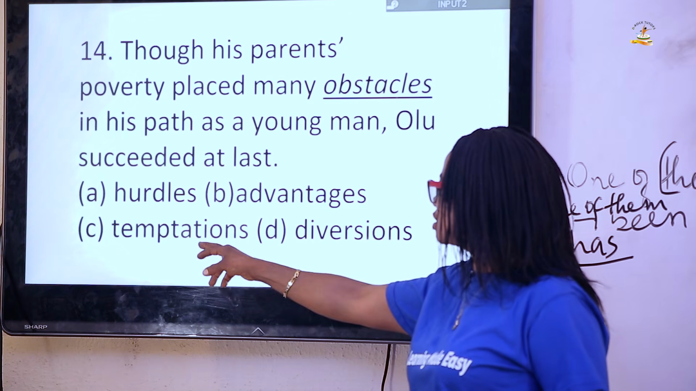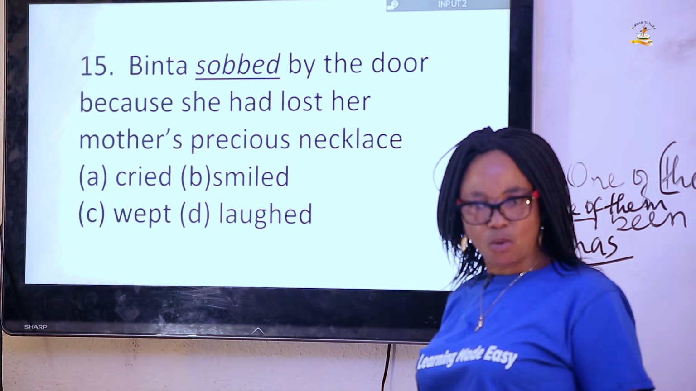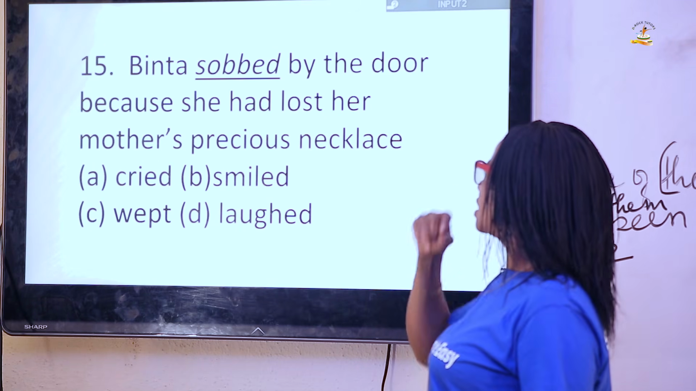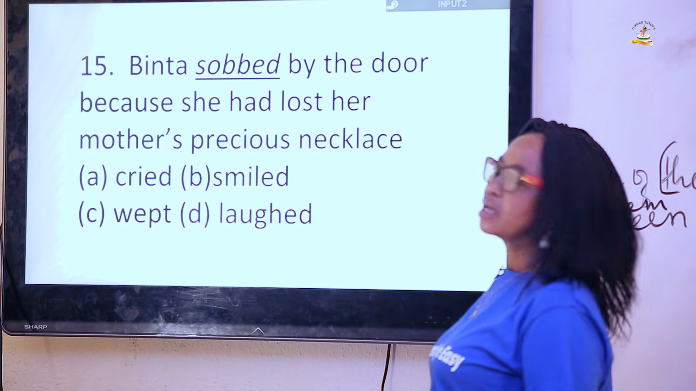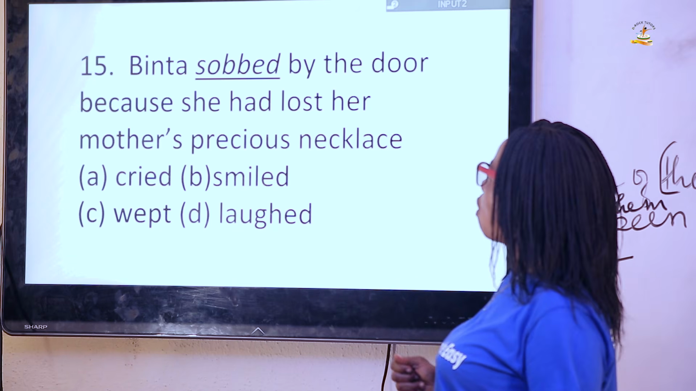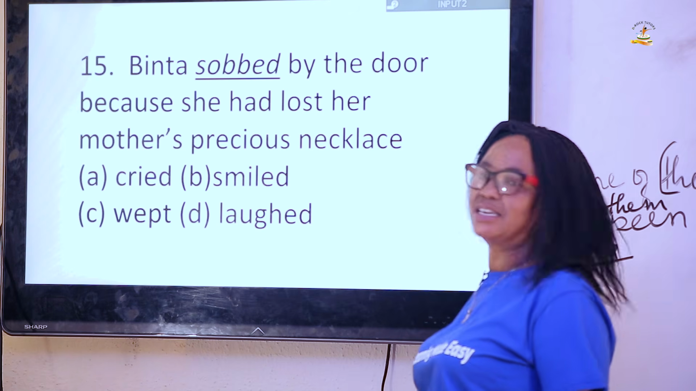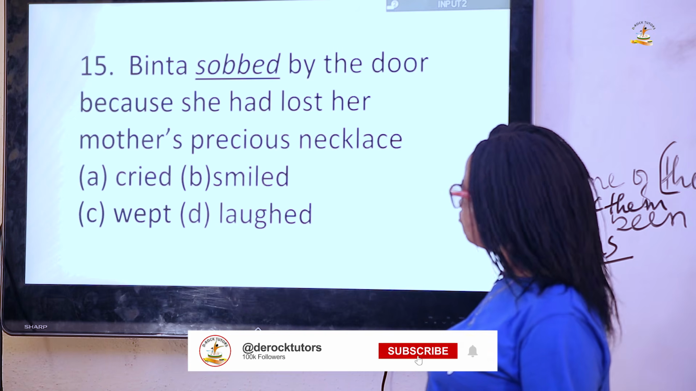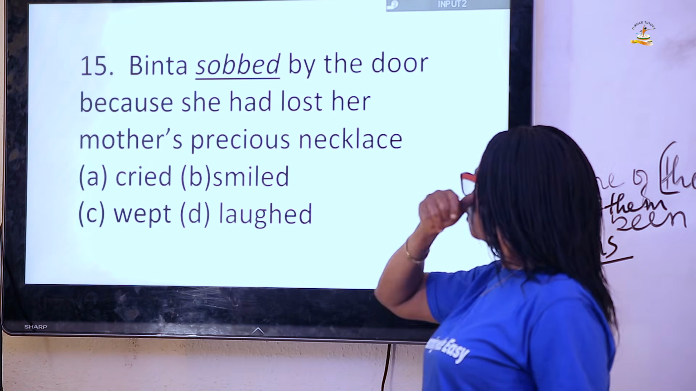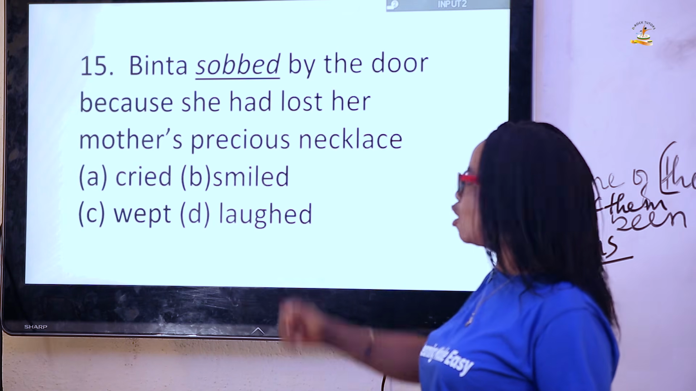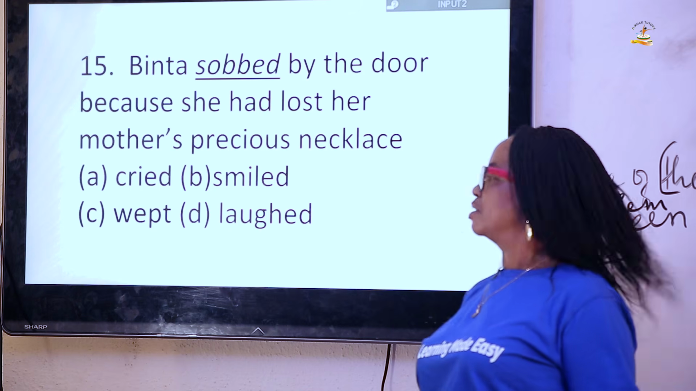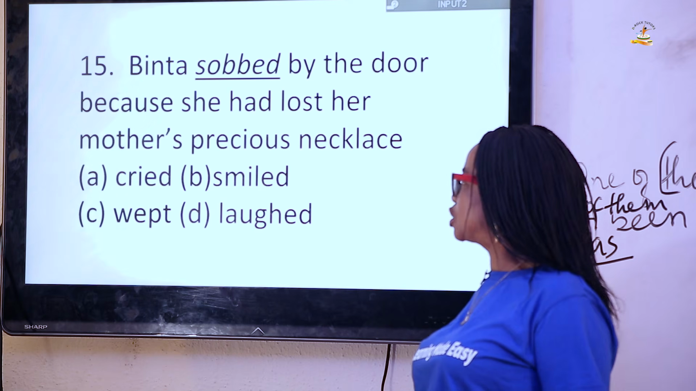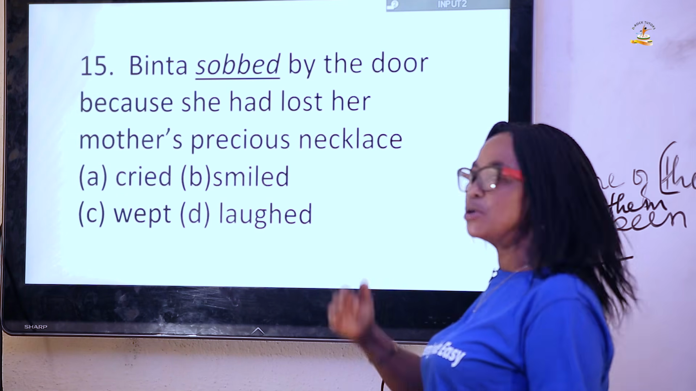It's not hurdles. It's not temptations. It's not diversion at all. It is advantages. Now let's go to question 15. What does it say? Binta sobbed by the door because she had lost her mother's precious necklace. Now, what is the opposite of sobbed? Should we say cried? Should we say smiled? Should we say wept? Or should we say laughed? The answer is B. Smiled. That means the opposite of sobbed.